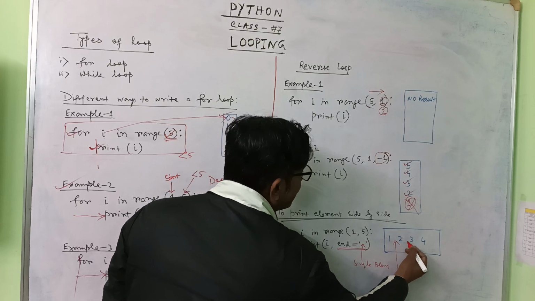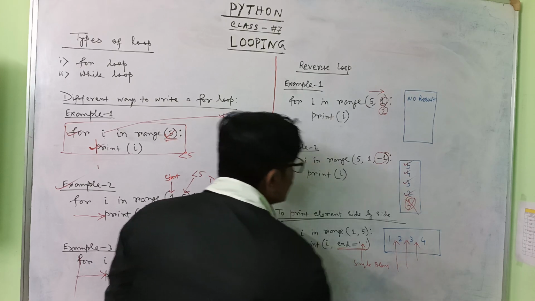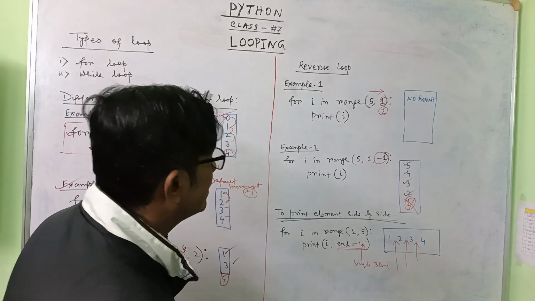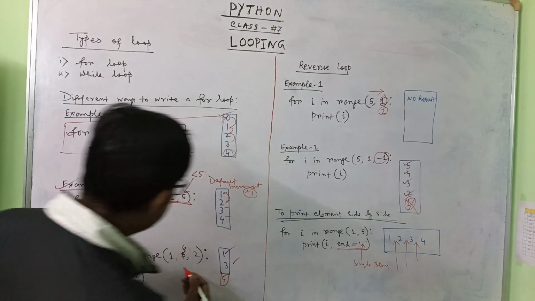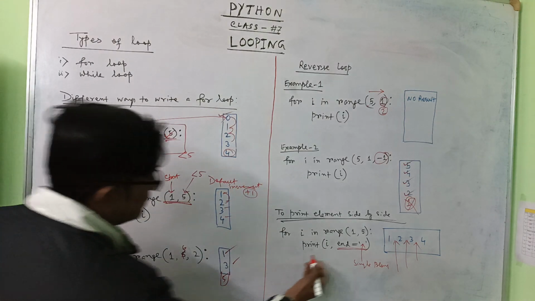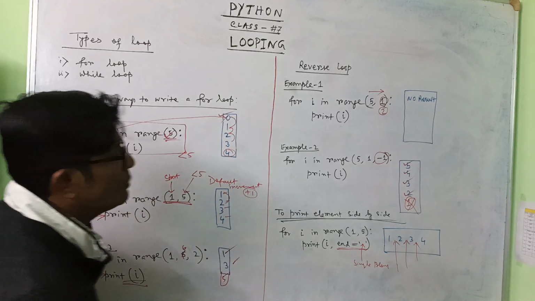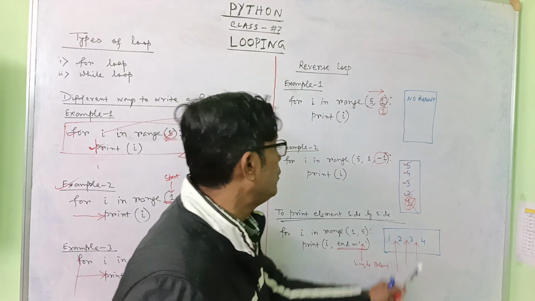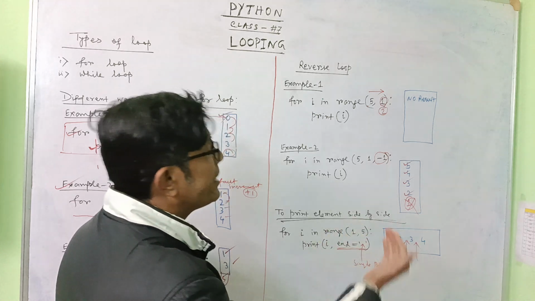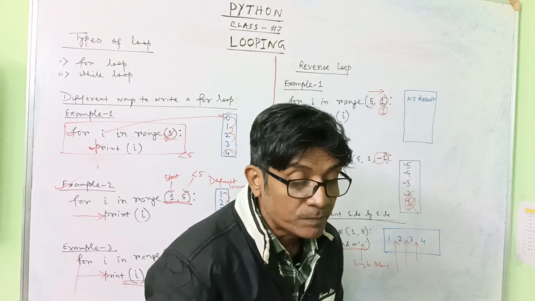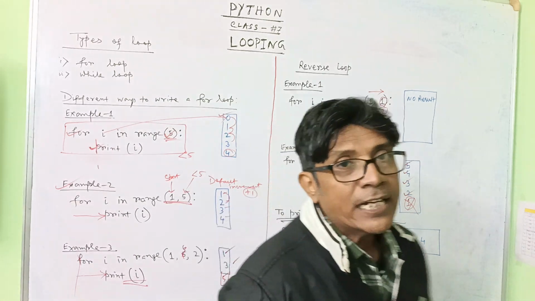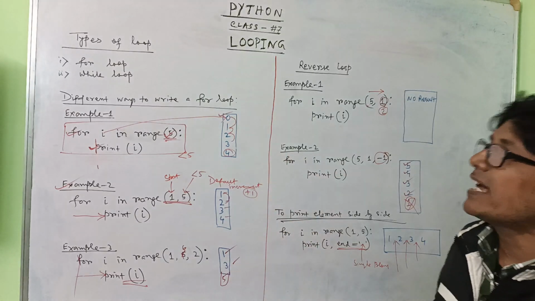This is a single blank. You see this side and this side how we are writing. End equal to this means a gap will be there and the numbers will be printed from left to right. So I think you can now understand how to access the loop.